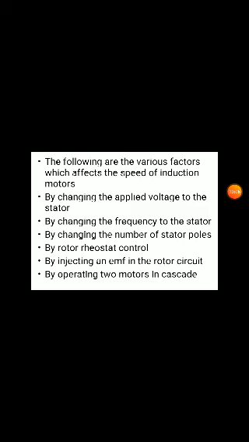Next, by operating two motors in cascade. Whenever you operate two motors in cascade, these are the major factors that affect the speed control of induction motors. So whether it is the applied voltage or frequency, the number of stator poles, rotor resistance control, injecting EMF into the rotor circuit, or operating two motors in cascade, these are the general methods. These are the factors affecting the speed of the induction motor.